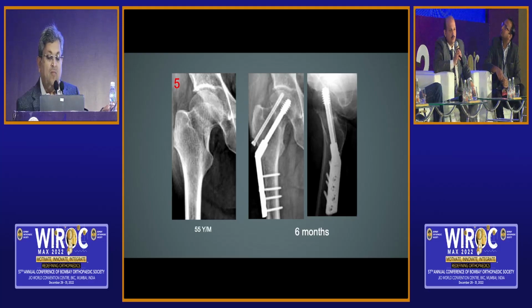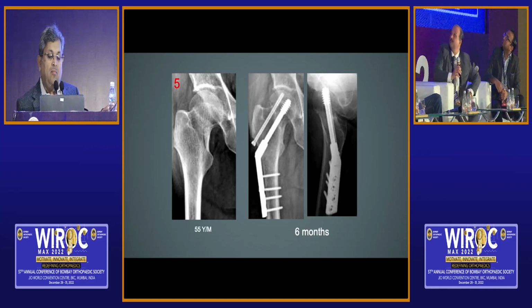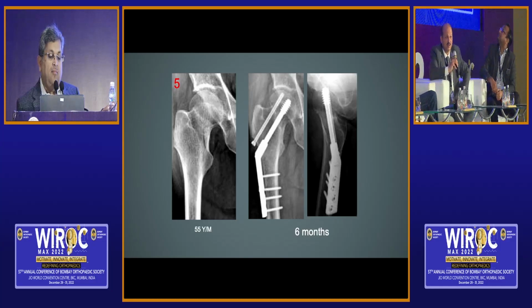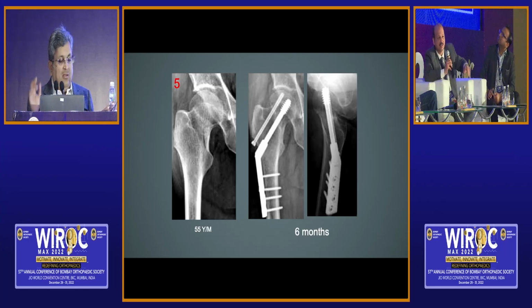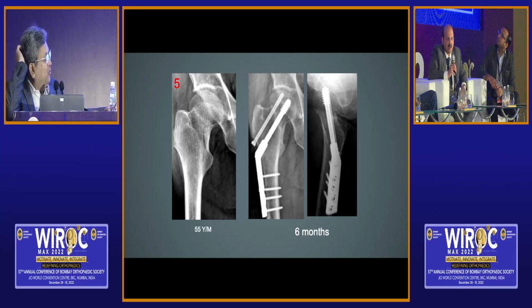Sachin, any comments? The AP looks good. The lateral looks good, but I think the placement of the screw is slightly off. In this case, I was fascinated by North Americans and I replaced my terminally threaded screw with a fully threaded cancellous screw. So there was a phase in my life when I would replace all my derotation screws with fully threaded cancellous screws.